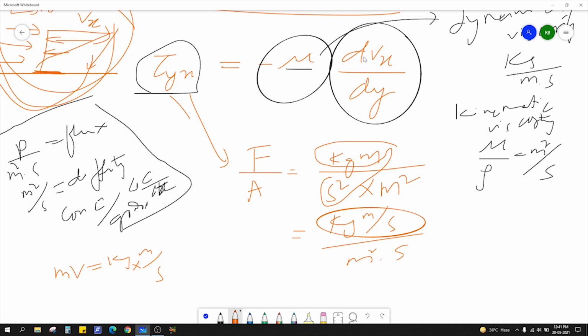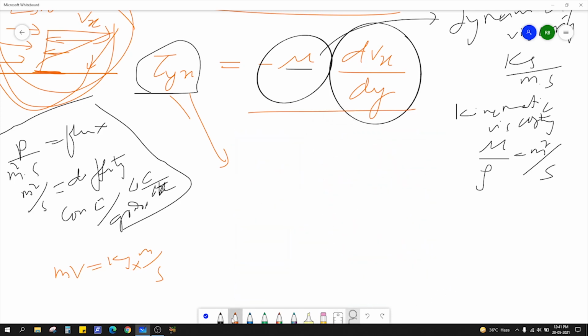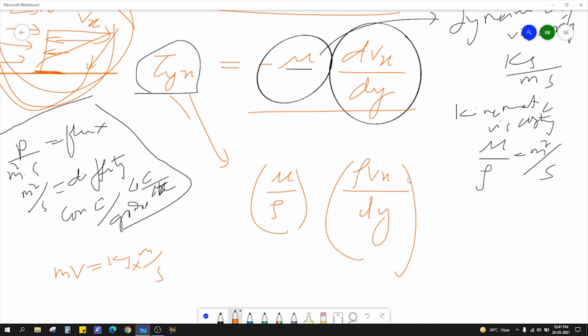Okay, and on this side it is a little bit tricky. Since the dynamic viscosity unit is kg per meter second, you have to make it meter square per second, right? Just divide this by density. So we have mu by rho, and here rho v by dy, so rho cancels out, it makes no difference.